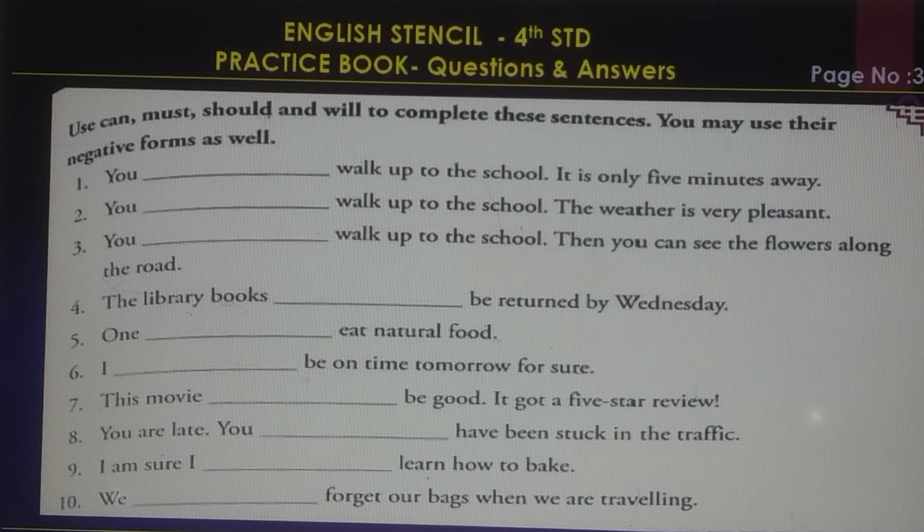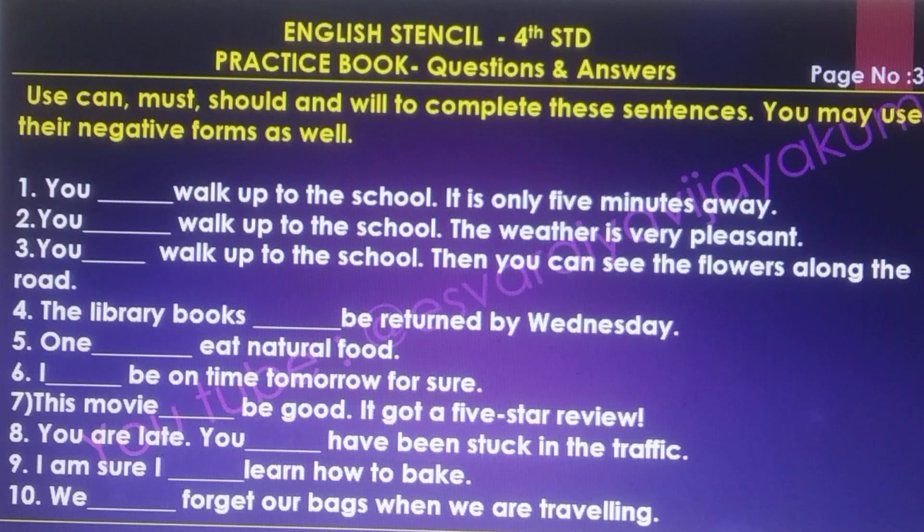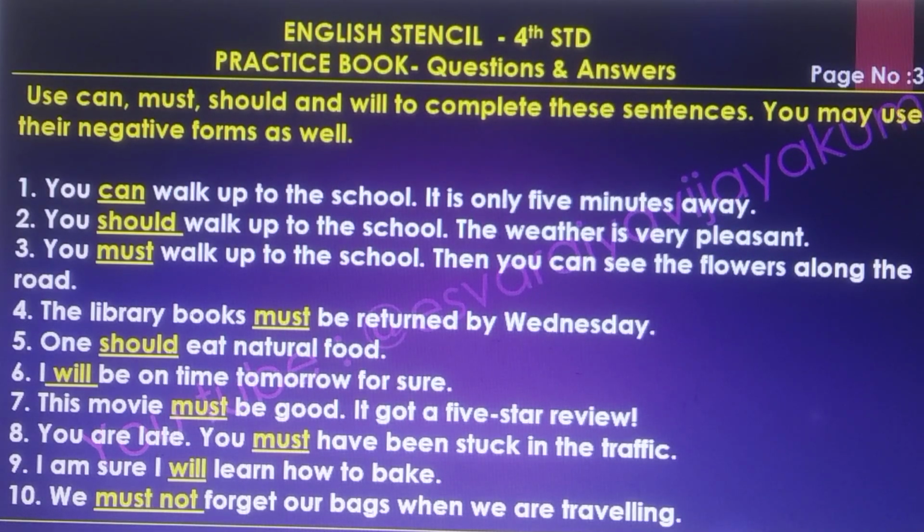Use can, must, should and will to complete the sentence. You may use the negative forms as well. Here are the questions. The answer is: you can walk up to the school, it is only 5 minutes away. You should walk up to the school, the weather is very pleasant. You must walk up to the school, then you can see the flowers along the road.